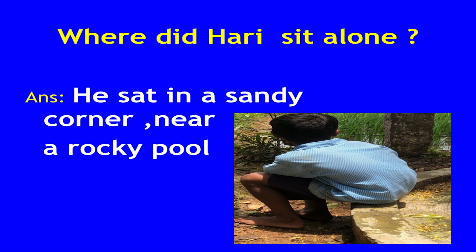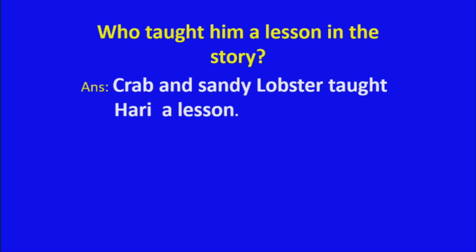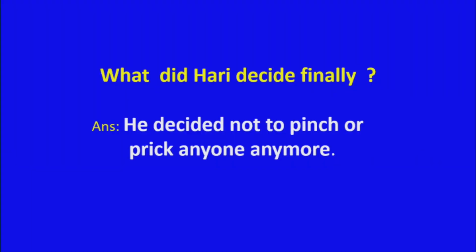Where did Hari sit? In the lonely, sandy corner near a rocky pool. See, a sandy corner he sat. Who taught him a lesson in the story? You know, crab and sandy lobster taught Hari a lesson. See, crab and lobster in a picture. What did Hari decide finally? Hari decided not to pinch or prick anyone anymore. Nice children, you have come up with very good answers. I know you always answered me very well. Now let us go to the next task.